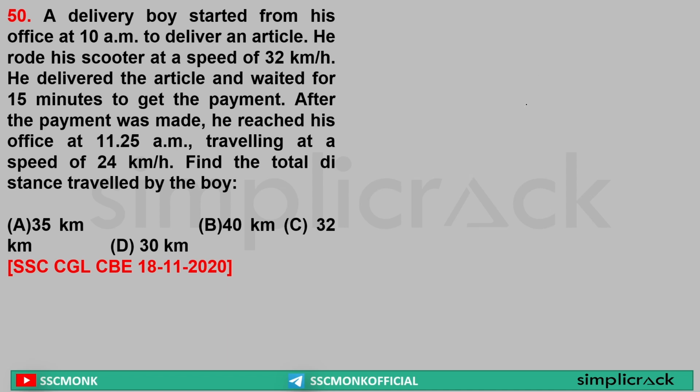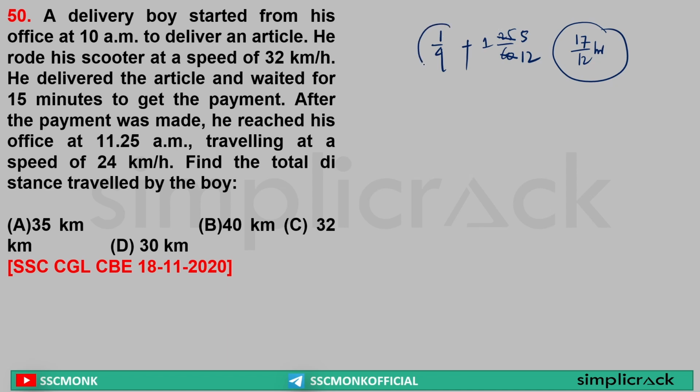Sir, very basic. Sir, waiting time of 15 minutes was there. So that means 1 by 4 hour. Total journey time was what? He started from 10 a.m. He reached by 11:25. That means what? 1 hour 25 minutes. That means 1 plus 25 by 60. 5 5s are 25, 5 12s are 60. That is equal to 17 by 12 hours. The total time taken is 17 by 12 hours.